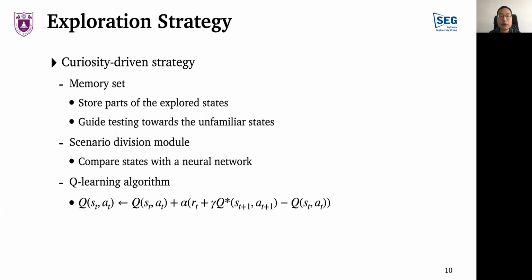Second, we use a neural network to compare the states, which will be introduced later. In addition, we use the Q-learning algorithm to update the value of the action. We can see from the Bellman function that the value of the current action can be affected by the subsequent action. It is expected to achieve an optimal value after a series of updates.